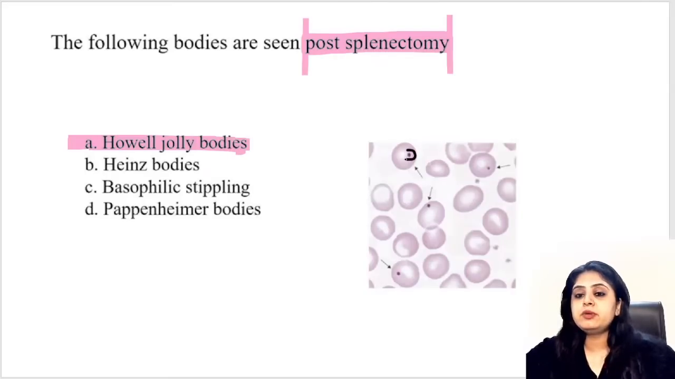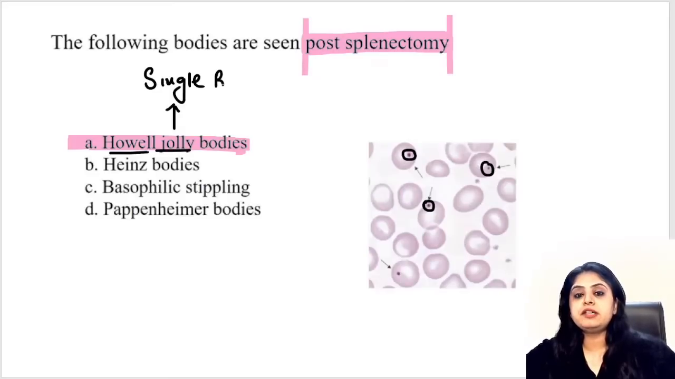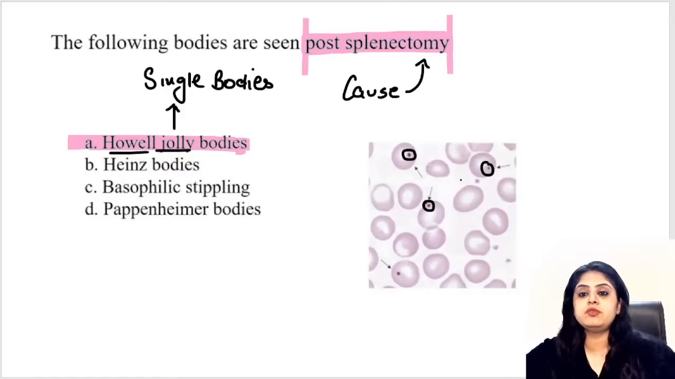Firstly, can you all see this single dot? It is a single dot. Ma'am, how we had learnt Howell Jolly was: happy and jolly to be single. That is how we learn it. That basically means that Howell Jolly bodies are going to be single bodies. And what are they seen in? They are seen in two situations. Causes: one of the causes is if the spleen of the patient has been removed, then you will see it. The other cause is an anemia, that is megaloblastic anemia.